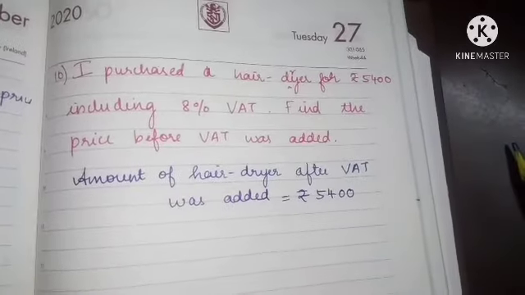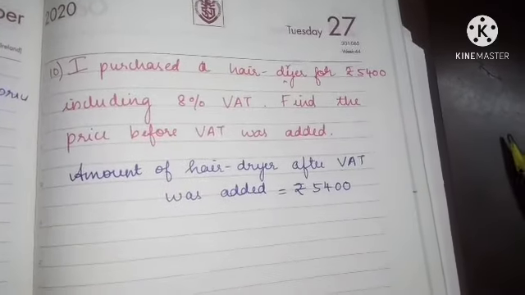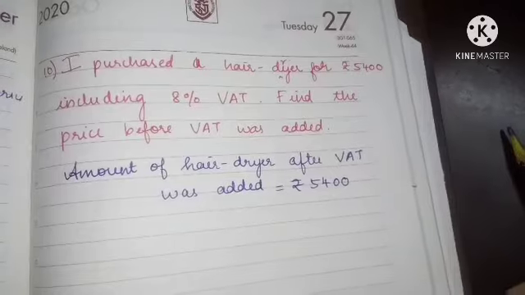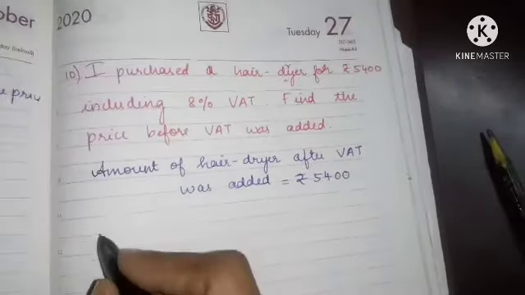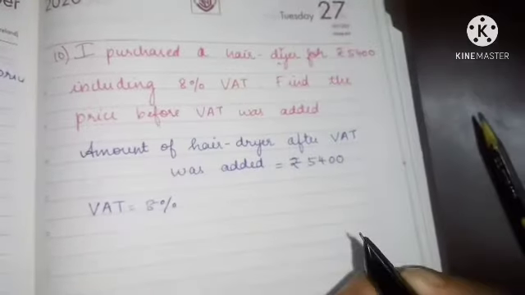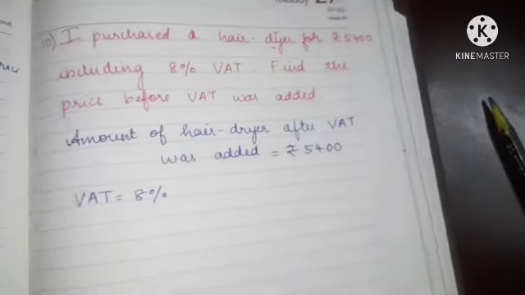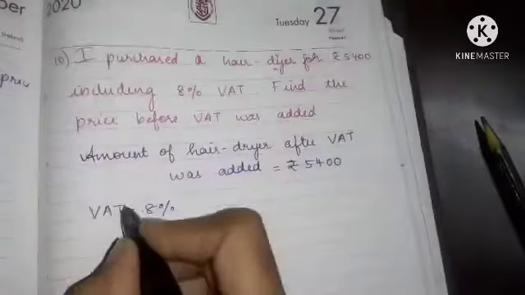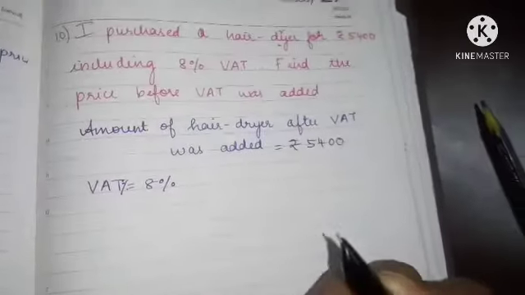Yes, the amount of hair dryer after VAT was added is rupees 5,400. So what is the VAT percentage? VAT is equal to 8%. Yes, what is the value added tax percentage, children? It is 8%.